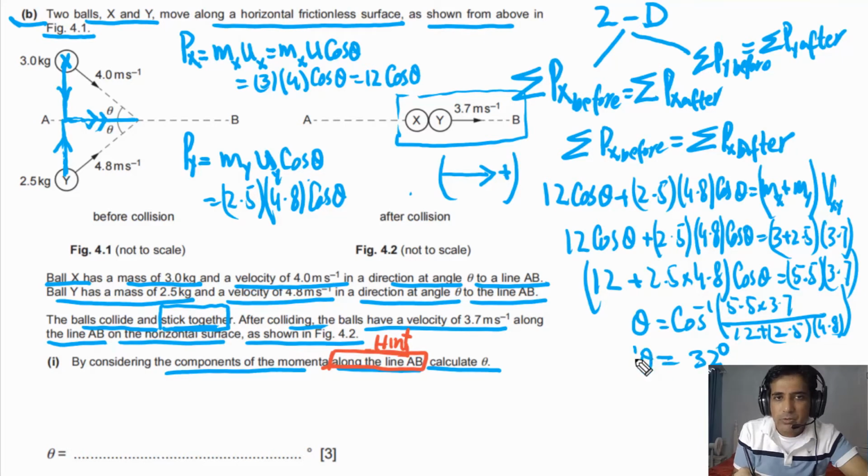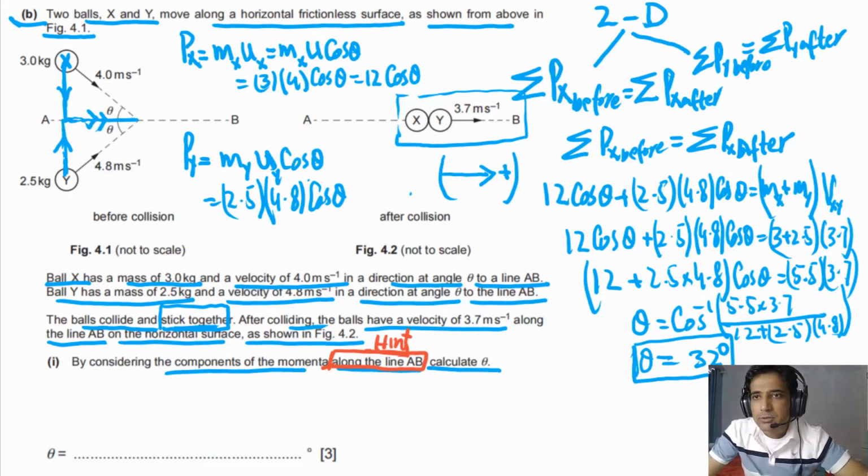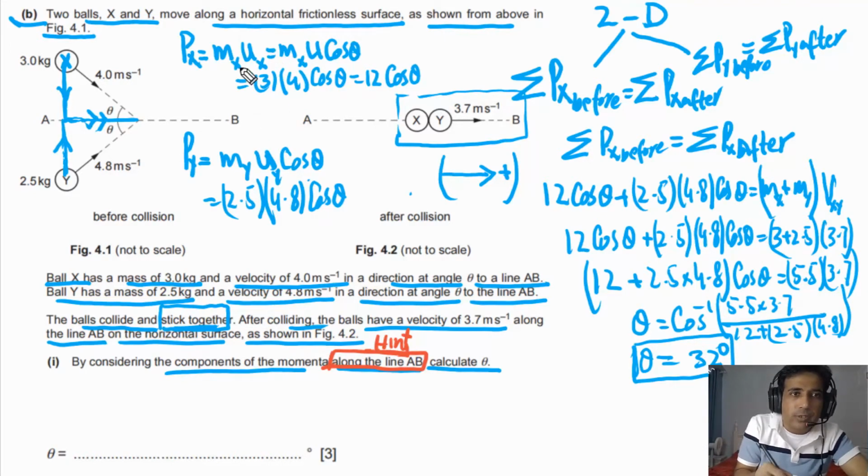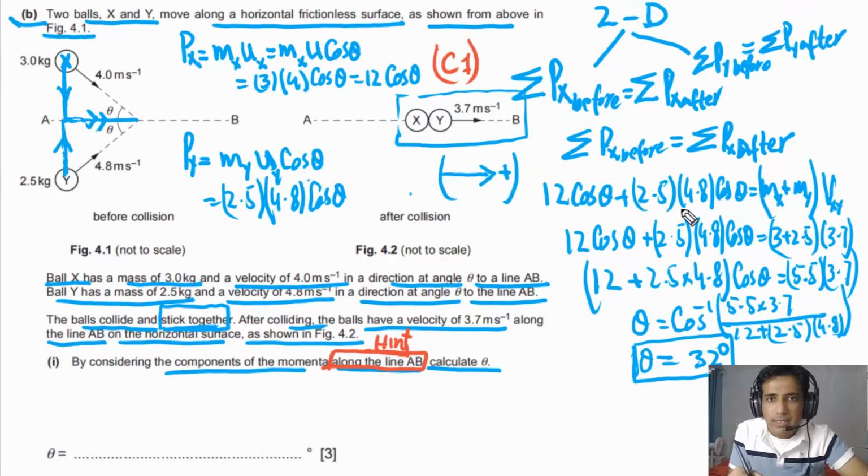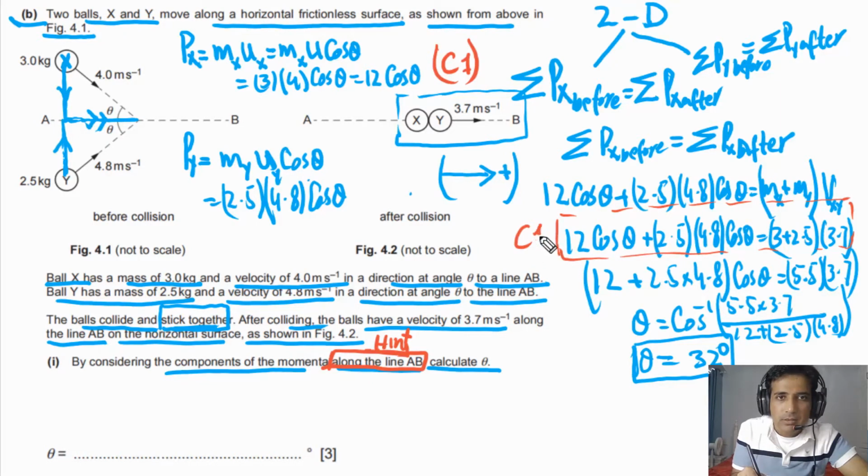So this is how you can calculate this answer. So this is the answer for this question, and this question has 3 marks. The first mark you will get if you have written any one of them, means the momentum of x or momentum of y. If you have written along AB, you will get 1 mark, and that is the C mark. And the second mark you will get if you have written this step, so you will get second C mark. And the last mark is answer mark. If you have got the right answer, you will get this mark.